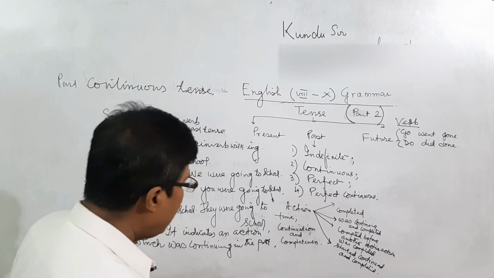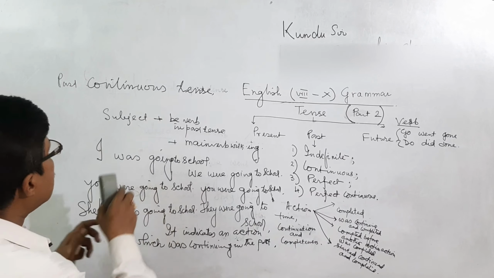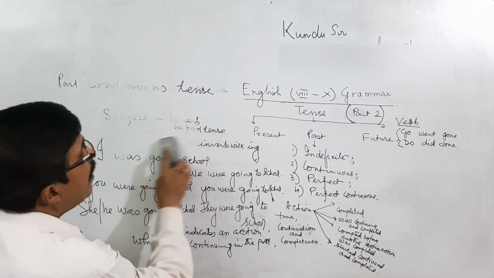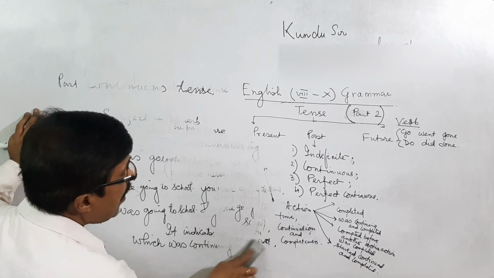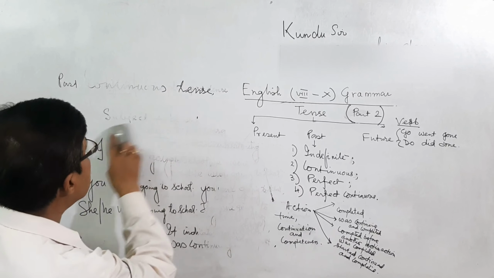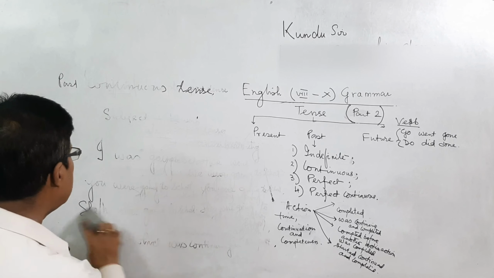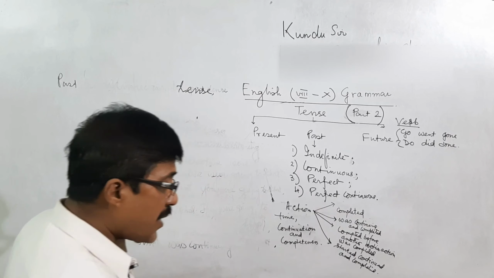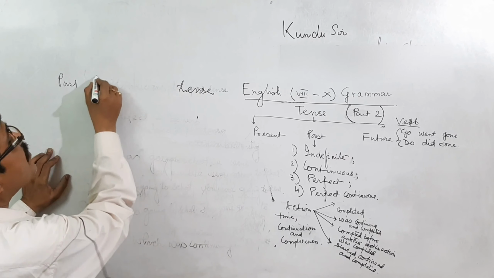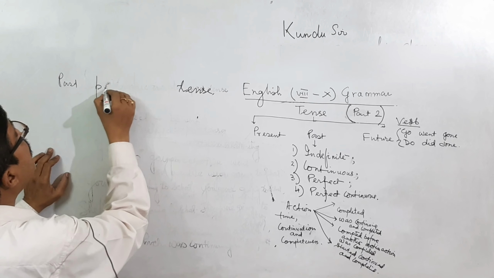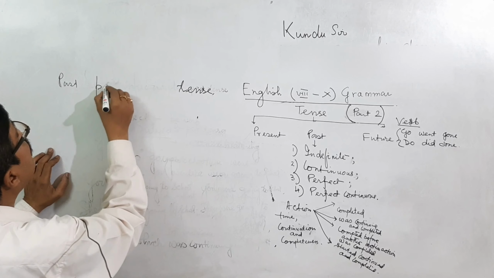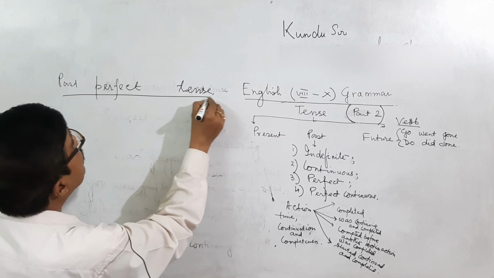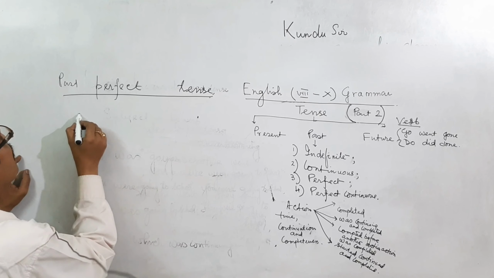That is why I will explain the rule again. Past perfect tense. Rule: subject